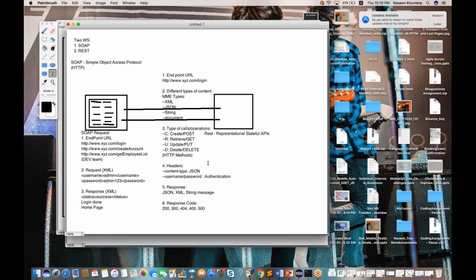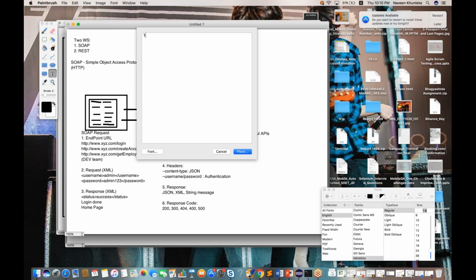Got it? So in this particular training, most of the time we will be covering REST. I'll give you some idea of a practical example of SOAP also, but in 90% of cases we will be working on REST. Now what kind of tools are available for SOAP and REST? So in the market we have different tools. The first tool is, I would say,